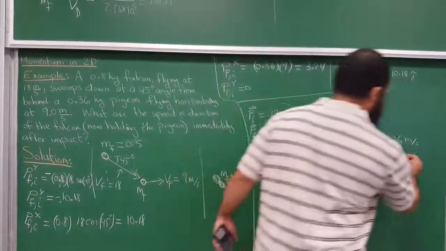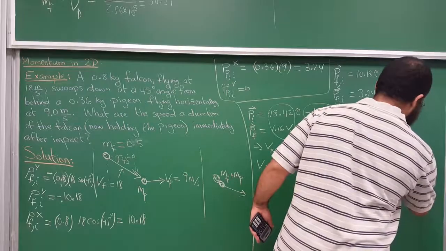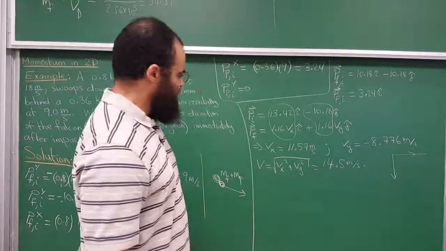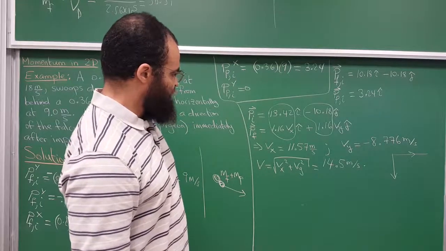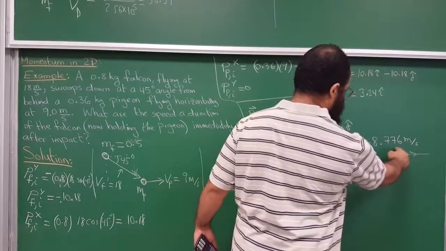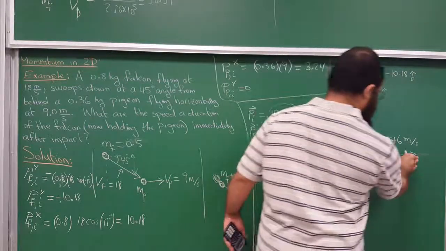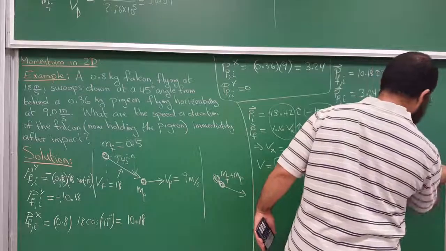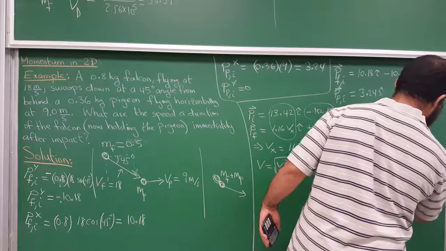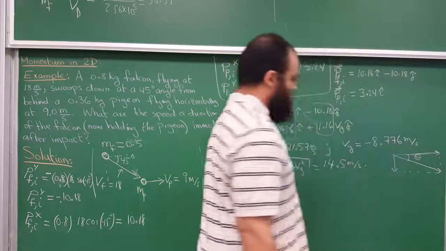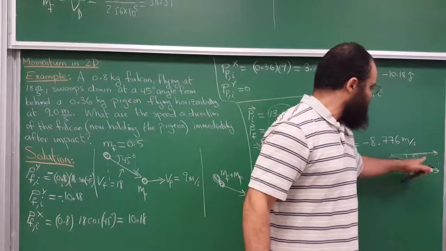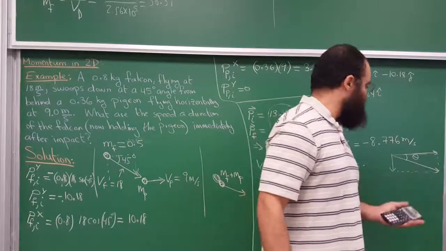And then what's the angle? It has this component of speed in the x and this component of speed in the y direction, and it's more in the x. The speed is about 8 units in the y and about 11 or 12 units in the x. So it looks like this, and the direction is this way. You want to know this angle here, theta. So we'll just do the y over the x, get the tangent, but remember the angle is below the x-axis, so it will be negative.